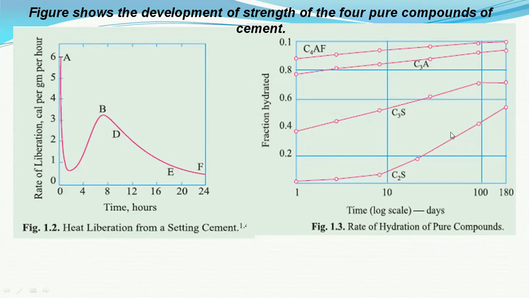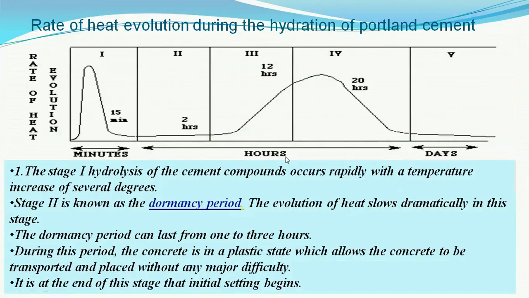These are the heats of hydration produced by the various Bogue compounds C2S, C3S, C3A, C4AF, time versus the heat of hydration produced. Again this graph also shows the rate of heat evolution, that is the heat of hydration along with the time. You can see in the first 15 minutes maximum production of the heat of hydration, later at 2 hours it reduces. Again in the next 12 to 24 hours maximum heat of hydration, and later on after 24 hours the heat of hydration, that is the chemical reaction, goes on decreasing.